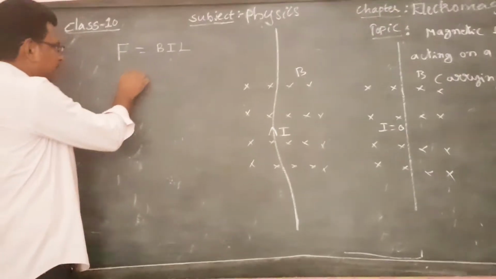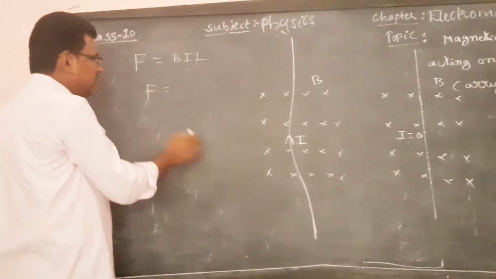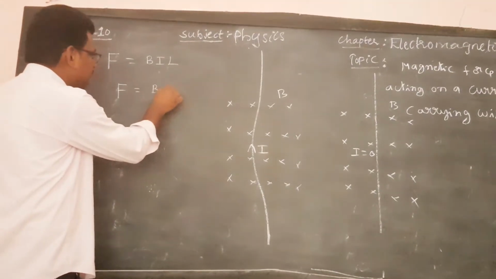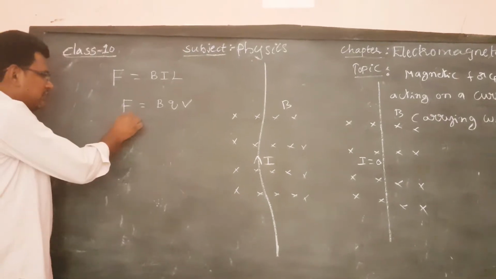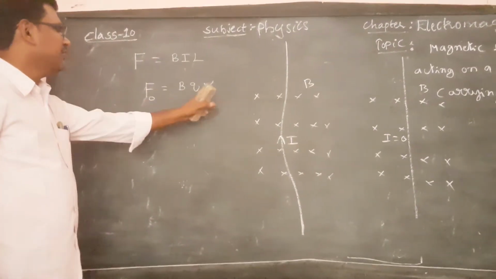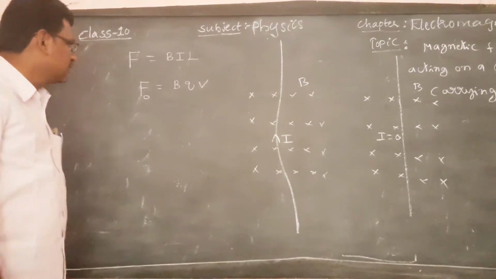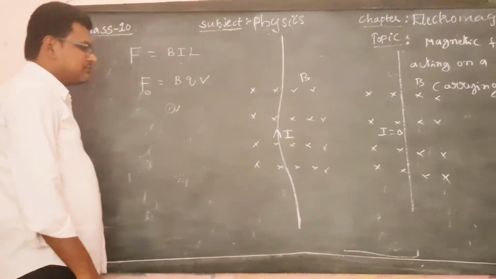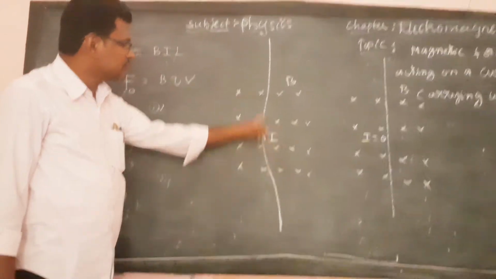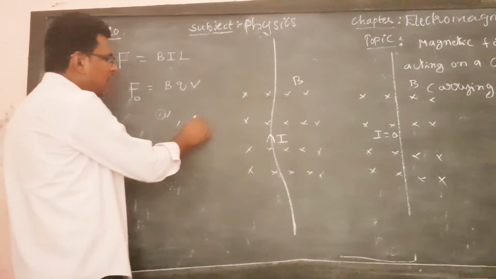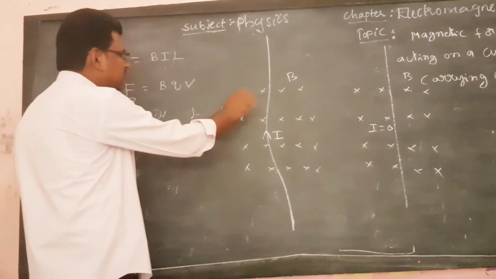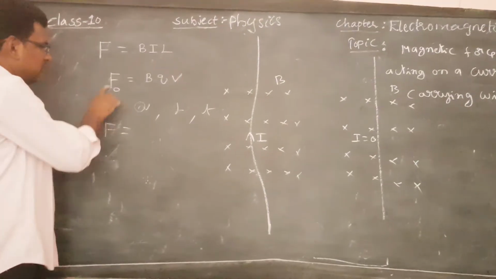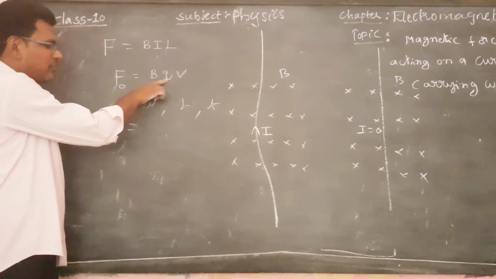Let's take the magnetic force acting on a single charged particle as F naught equals BqV. Assume a charge capital Q is flowing through a wire of length L in time t.